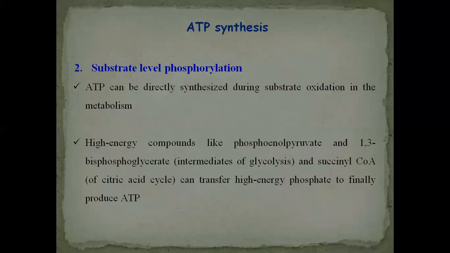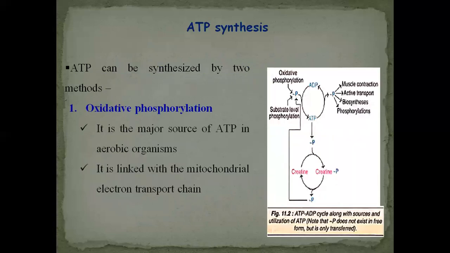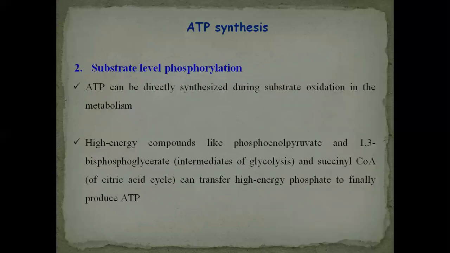The most important thing to remember is that in organisms which are aerobic in nature, this type of phosphorylation, that is the oxidative phosphorylation, is used. In substrate level phosphorylation, ATP can be directly synthesized during substrate oxidation in the metabolism. High energy compounds like phosphoenolpyruvate, 1,3-bisphosphoglycerate, intermediates of glycolysis, and succinyl-CoA of the citric acid cycle can transfer high energy phosphate to finally produce ATP. This is basically substrate level phosphorylation.